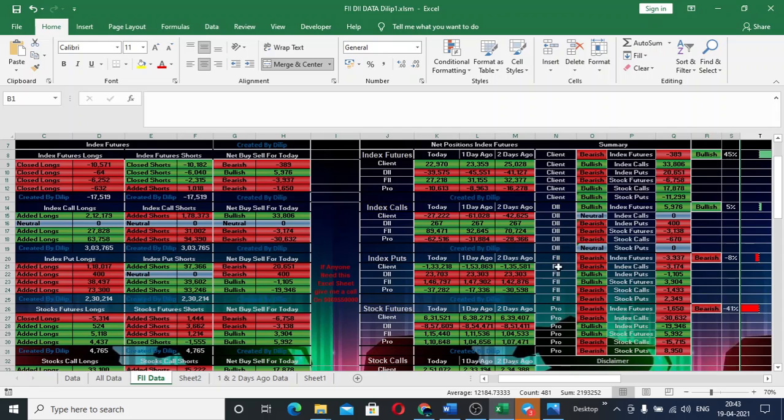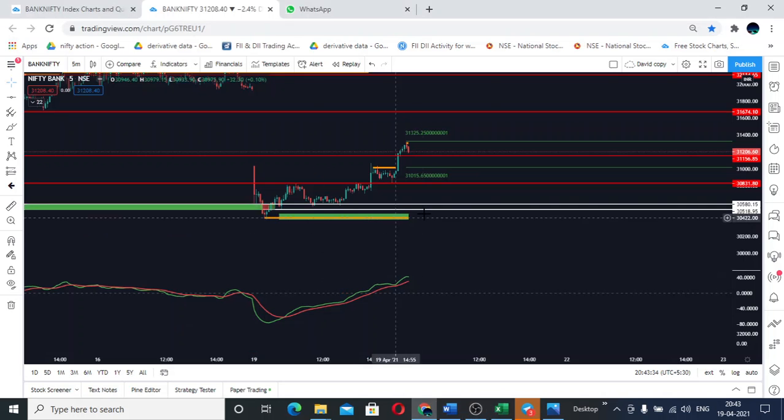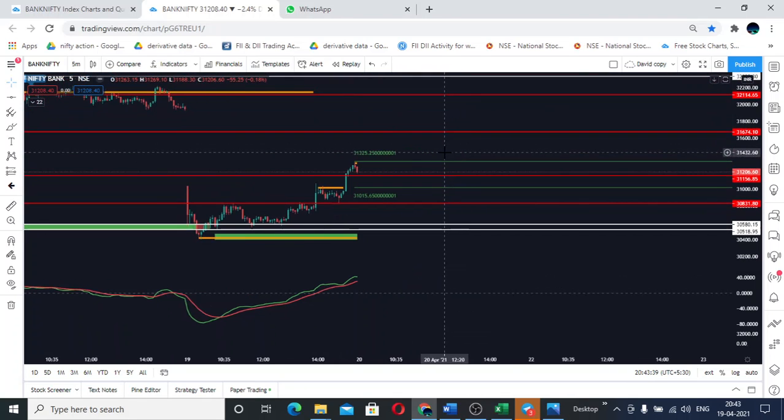So tomorrow, if I want to tell my trade, because I trade only in Bank Nifty, if Bank Nifty is opening above 31,325.25 paisa and or closes above, as I mentioned, I will go for a buy side trade, and my first target will be 31,674, a target of 300 points. Usually I look for 30 points in any single trade. So I'll take those 30 points and I'll put a stop loss in the trade.